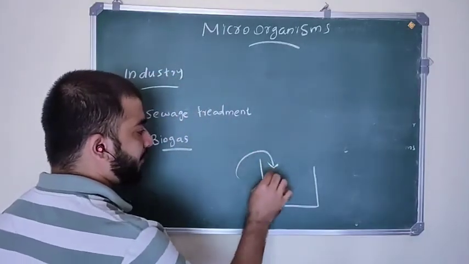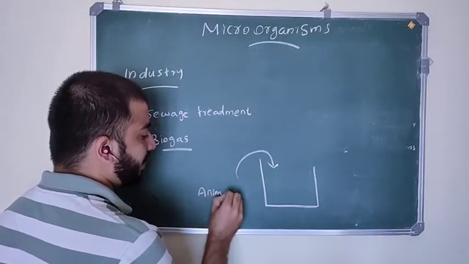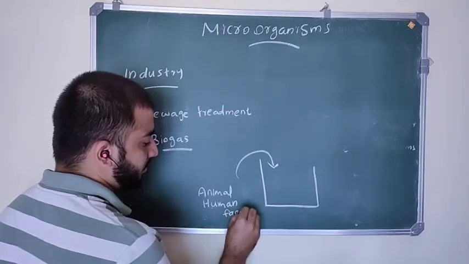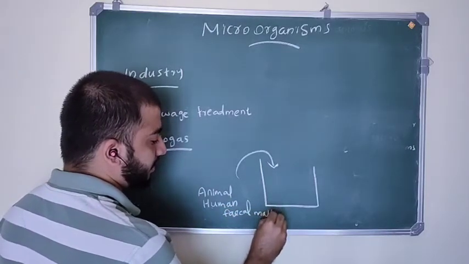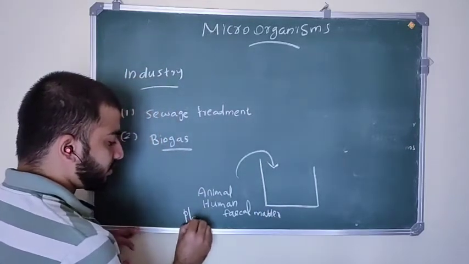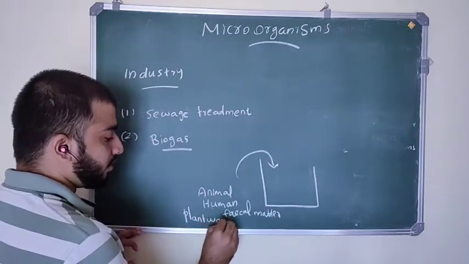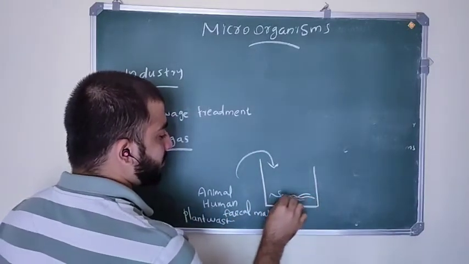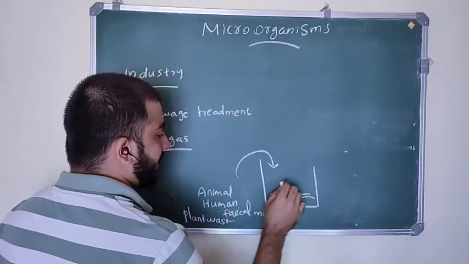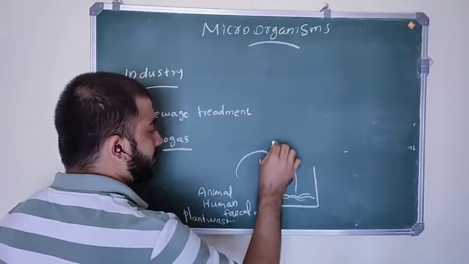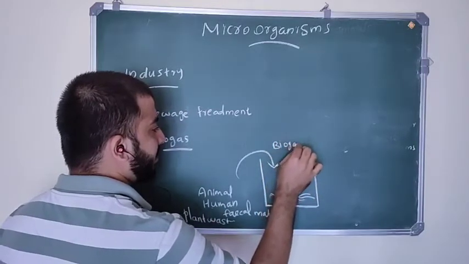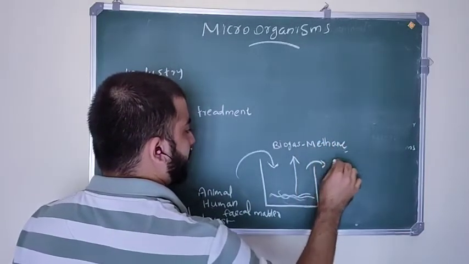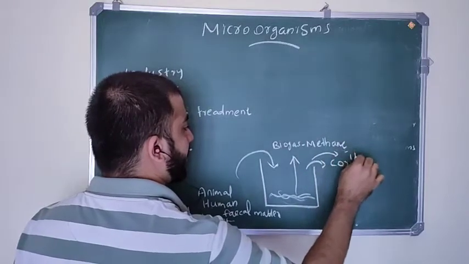Into it we add animal and human fecal matter, plant waste, etc. In the biogas plant, the microorganisms act on this waste and produce biogas, which means methane, along with carbon dioxide and hydrogen.